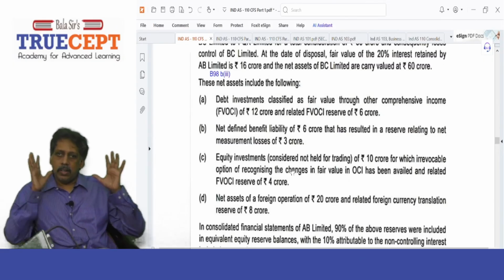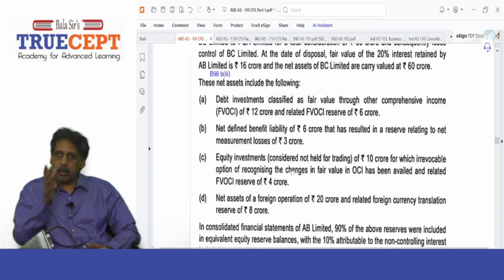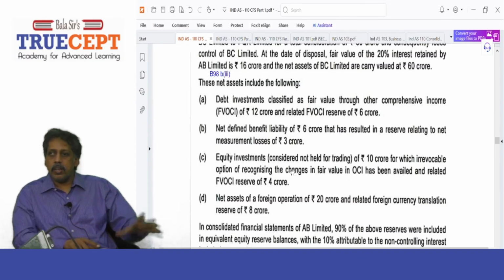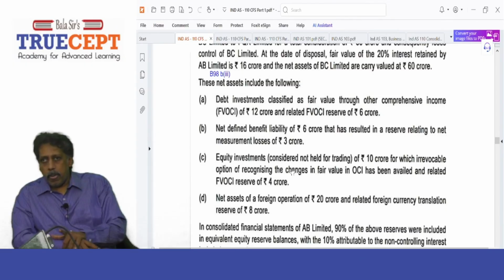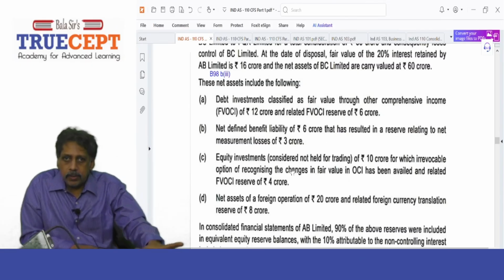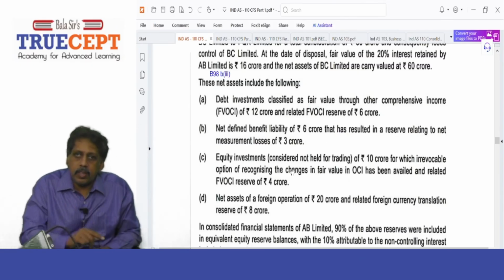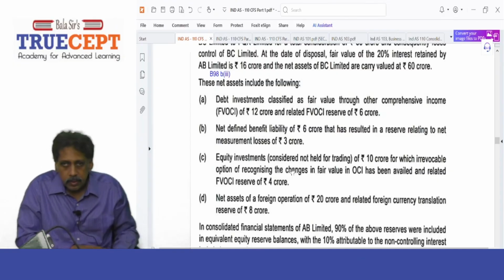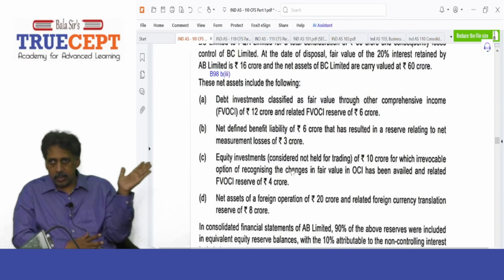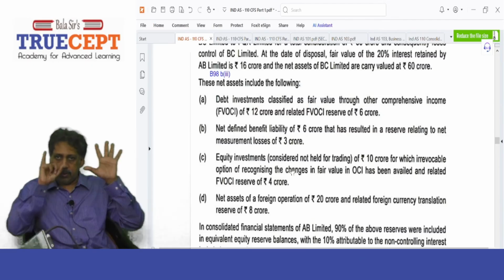You saw the net assets of the subsidiary include an investment in some debt instrument, which is carried at fair value through OCI. That means it is taken at fair value, and any fair value change is recognized by the subsidiary company in other comprehensive income. They create an OCI reserve of 12 crores and related reserve of 6 crores. But forget about the 12, which is an asset, right? What is the reserve? 6.